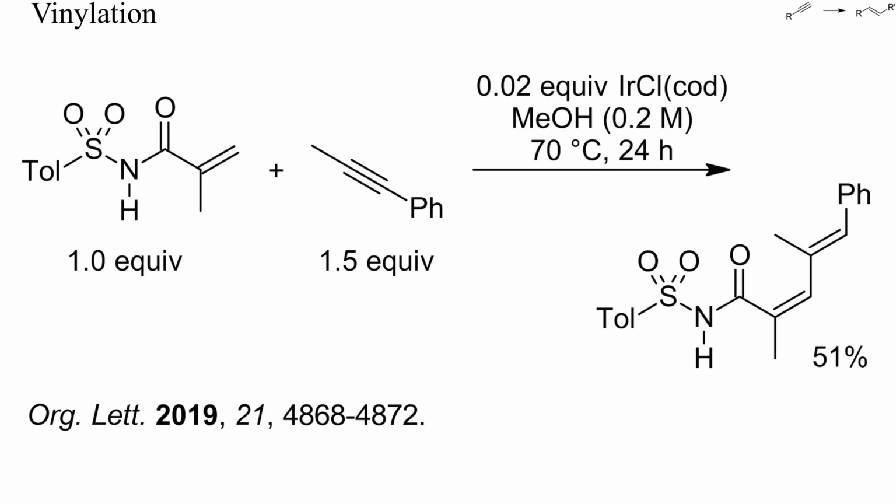Instead of arenes, also certain alkenes can react with alkynes and yield conjugated dienes. In this example, such a vinylation was catalyzed by an iridium complex in methanol.